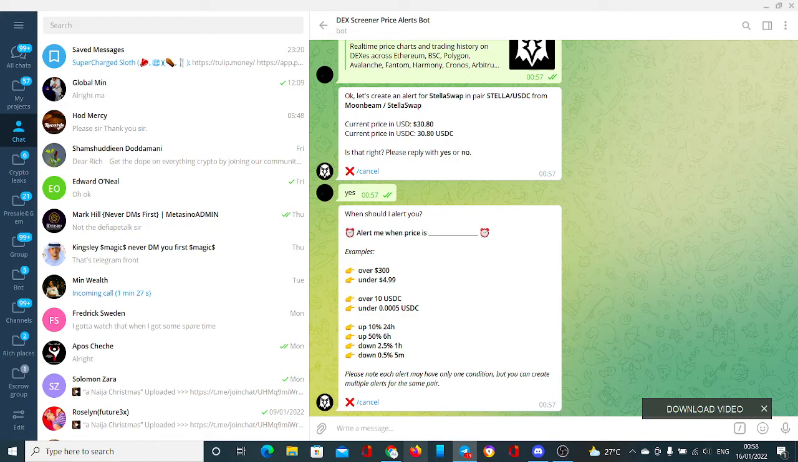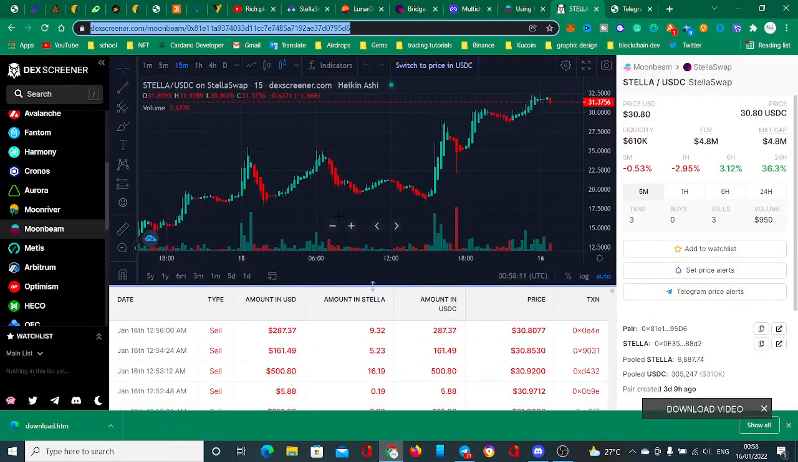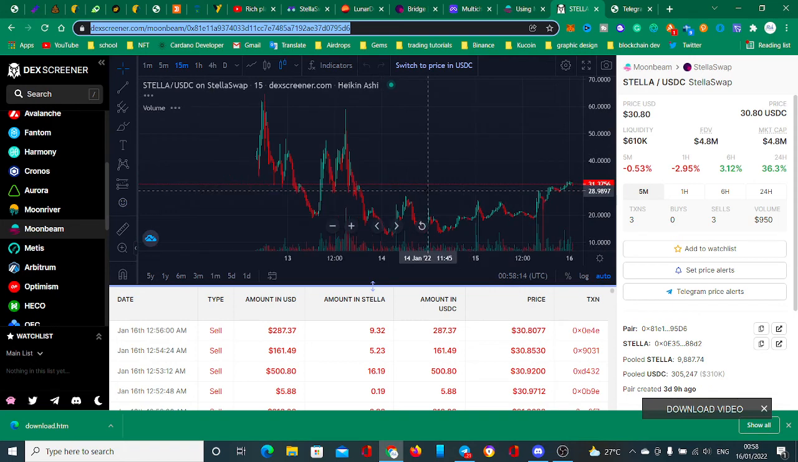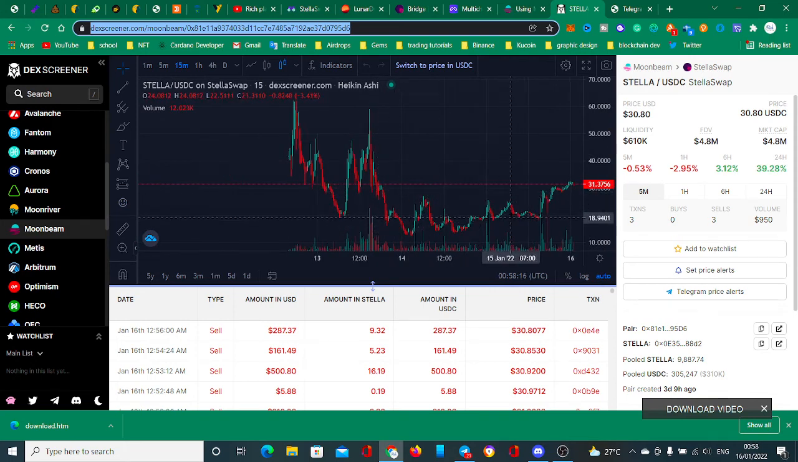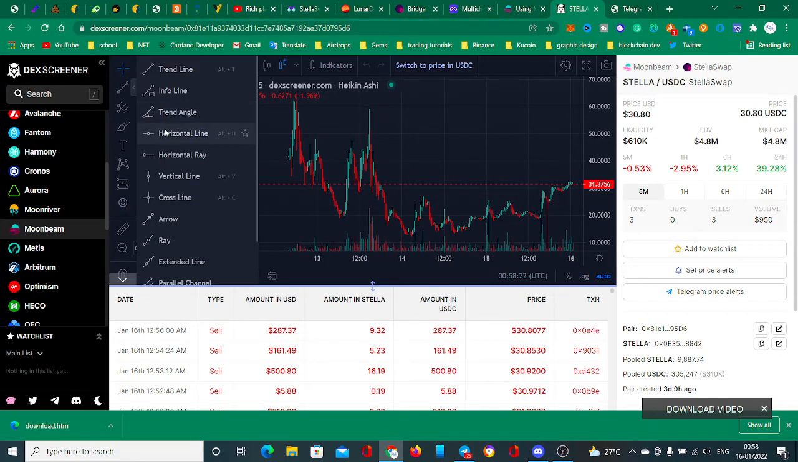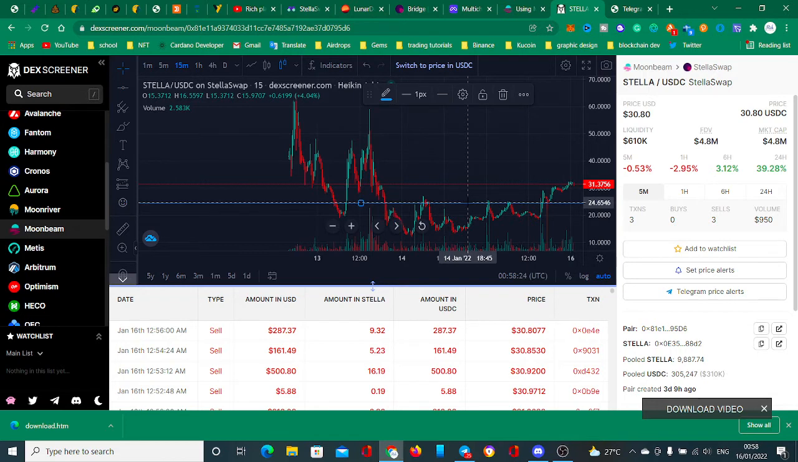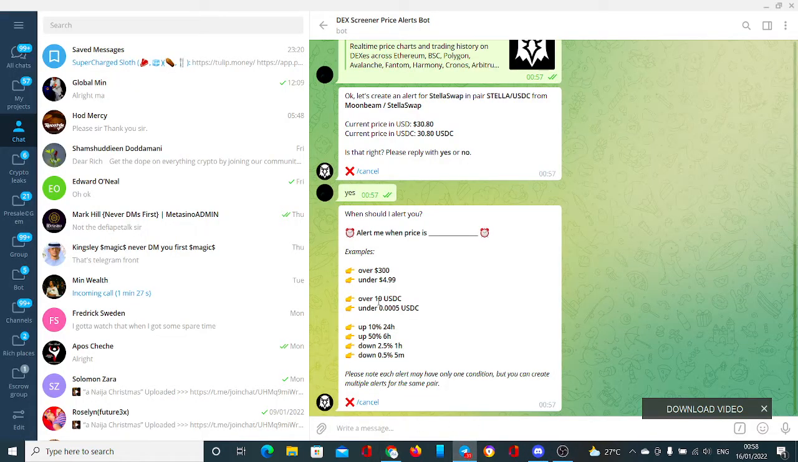So now maybe I want to purchase this token Stellar right now using TA. I want a dip around this area. Okay, it means from what I'm seeing here, if it dips to 24.457, I want to purchase this Stellar token USD on the Moonbeam network. So this now I can set on the Telegram link. Okay, let me set it something like this.